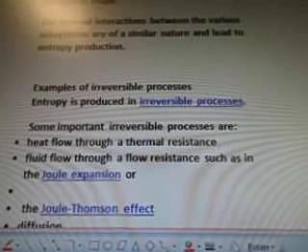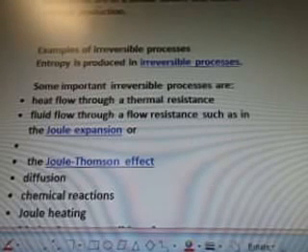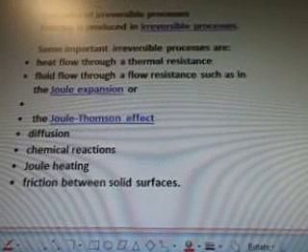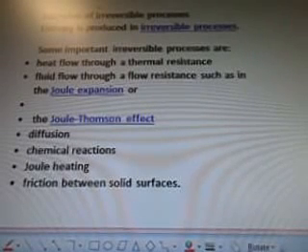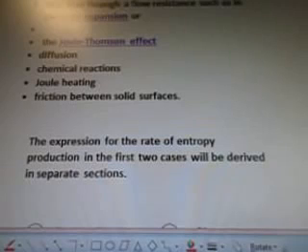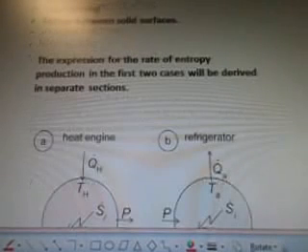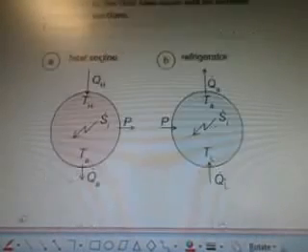Examples of irreversible processes. Entropy is produced in irreversible processes. Some important irreversible processes are heat flow through a thermal resistance, fluid flow through a flow resistance, such as in the Joule expansion or the Joule-Thomson effect, diffusion, chemical reactions, Joule heating, friction between solid surfaces. The expression for the rate of entropy production in the first two cases will be derived in separate sections.